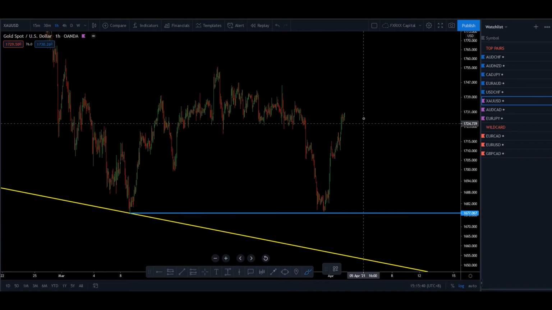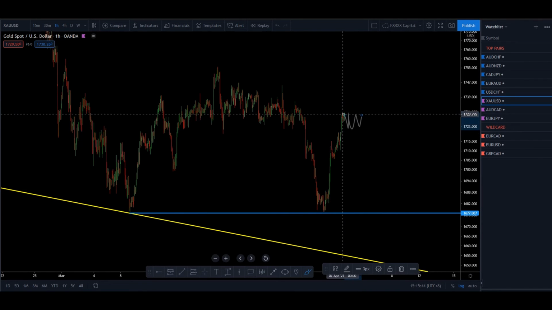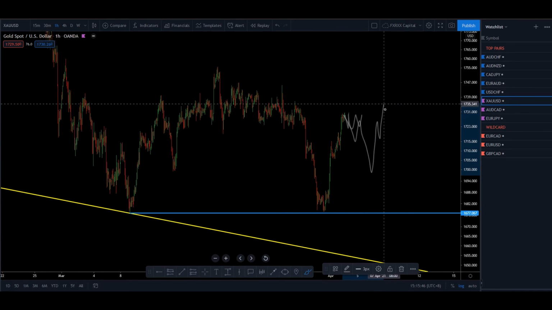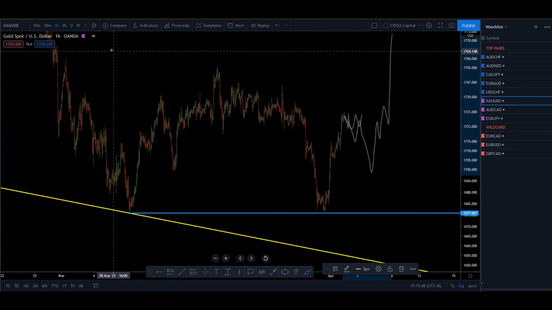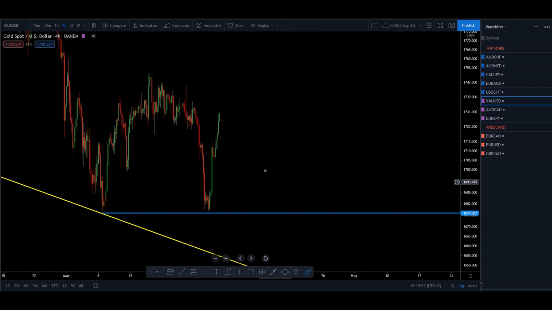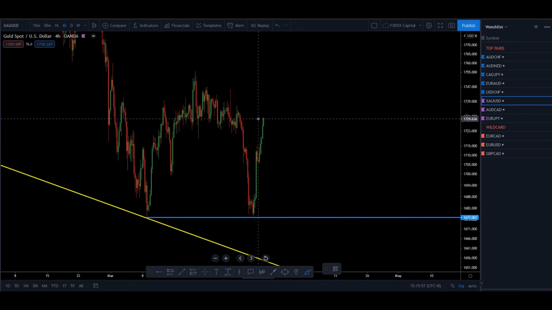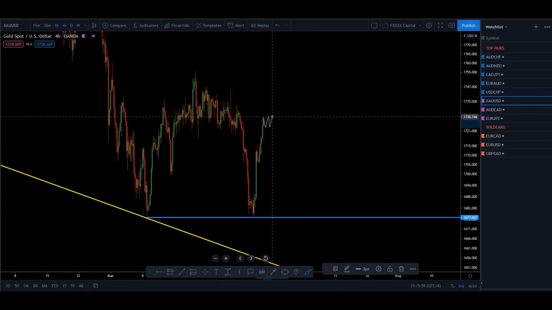So we just need to wait for any flag from here or any correction from here. We might have a big correction from here because price traded from the impulse. If we move to 4 hour, we can say this is one clean straight impulse move to the outside. So for the moment, I just wait for any correction from here and let the price move to the outside.